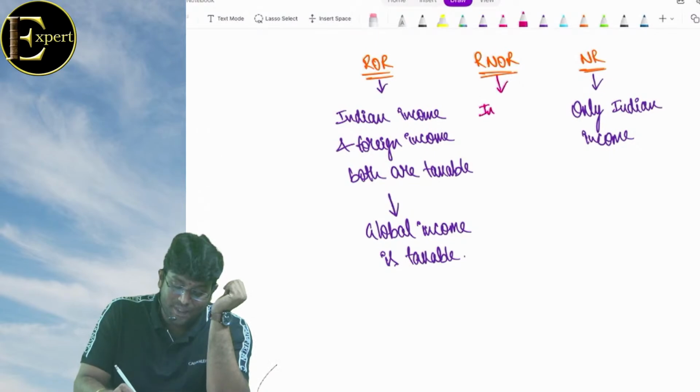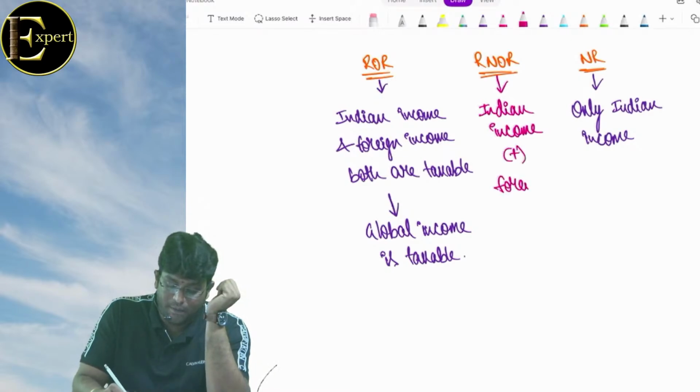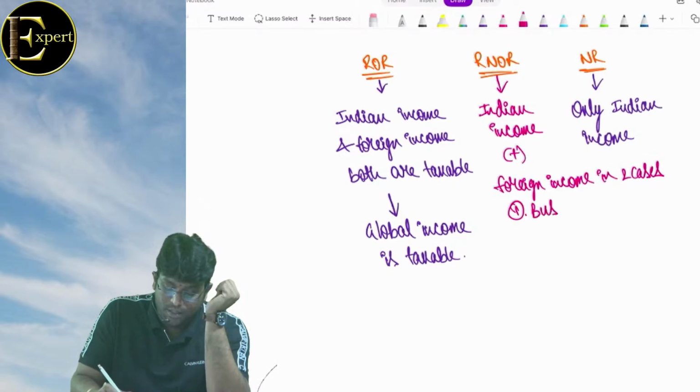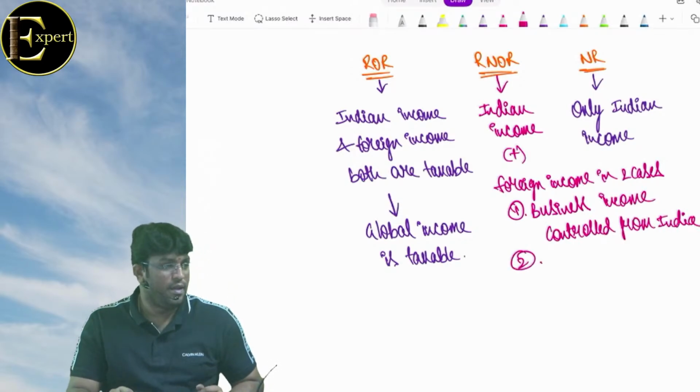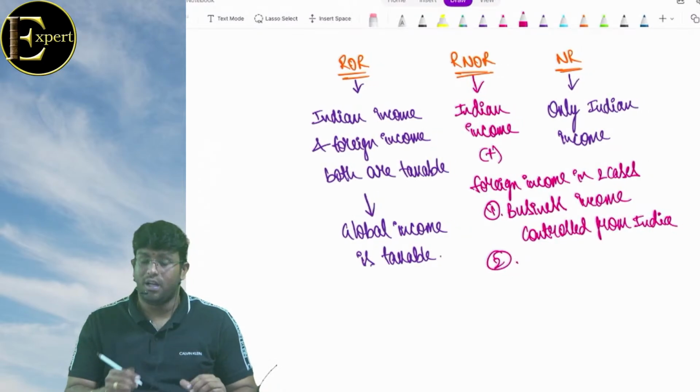RNOR is taxable on Indian income plus foreign income in two cases. Number one, business income which is controlled from India. Come on, business income which is controlled from where, beta? India.